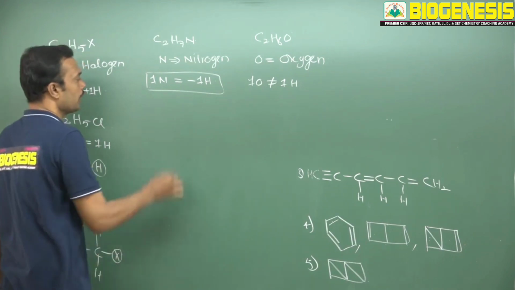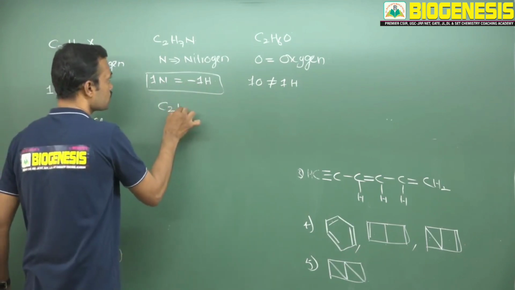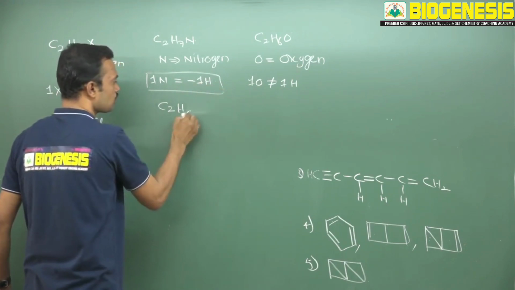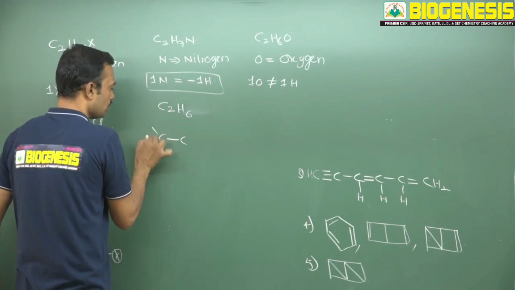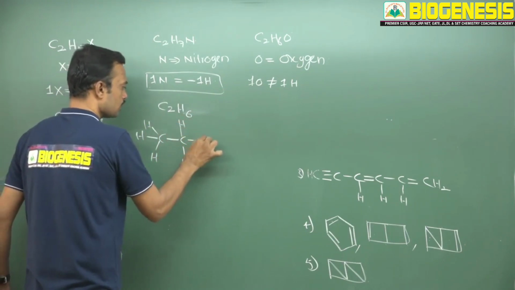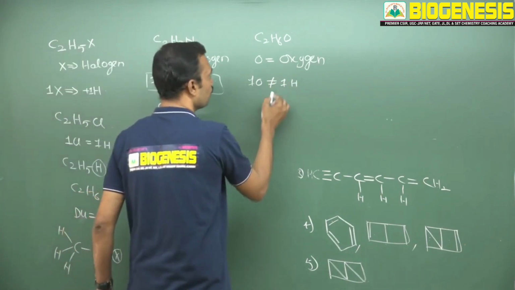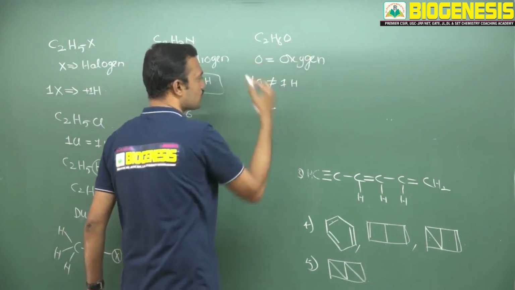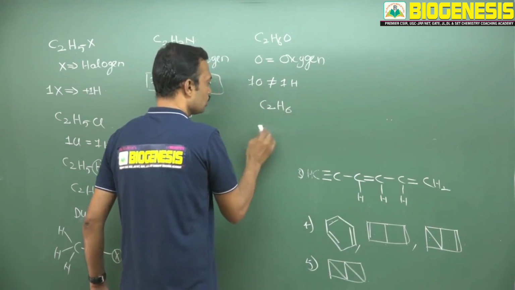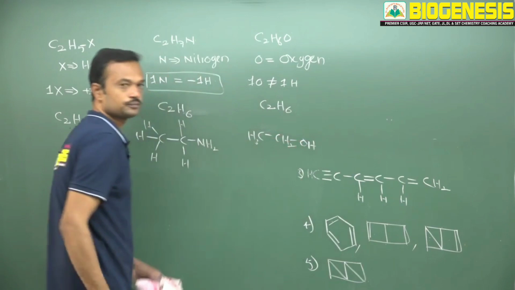Okay, C2H5N: as I said already, for one nitrogen we need to remove one hydrogen. So the formula is C2H7 minus one hydrogen, which becomes C2H6, right? Yes, C2H6, so now you can write carbon, hydrogens, and this is NH2. And C2H6O: every oxygen doesn't affect hydrogen, so we can write directly C2H6. Finally, see this molecule: two carbons, here CH3 and here CH2, and this is OH.